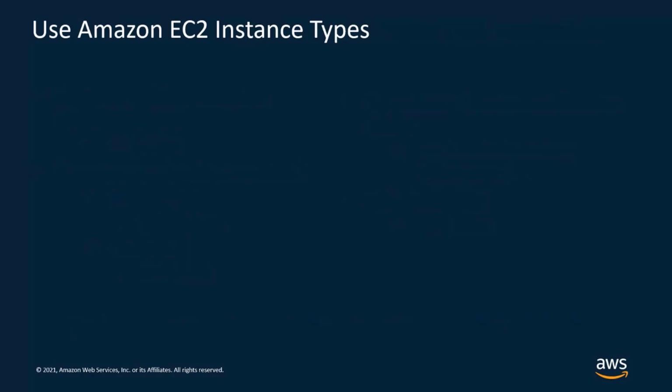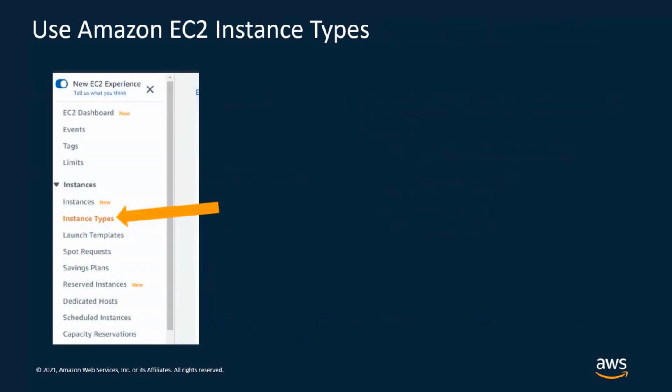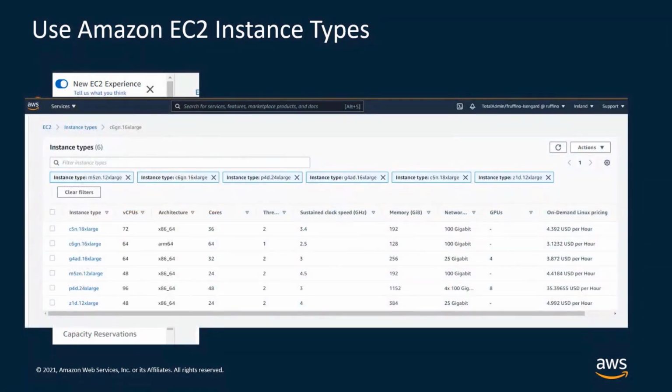Another very important source of information is a new service called Amazon EC2 Instance Types, available from the console. You see here from the EC2 console, you can select the instance type icon. It gives you the possibility to navigate and select the different instances.